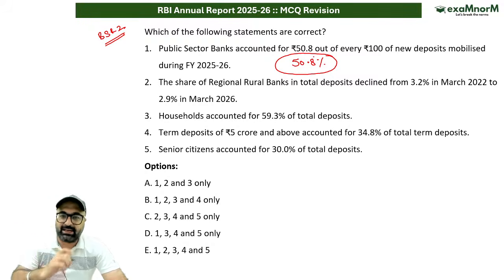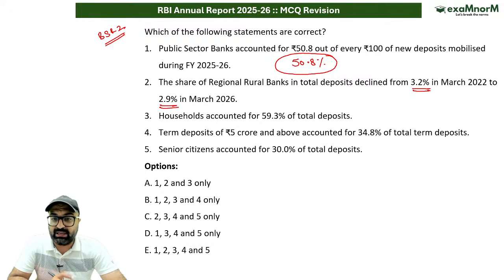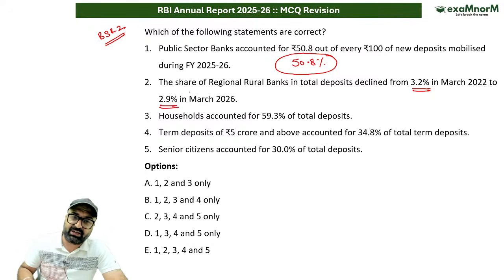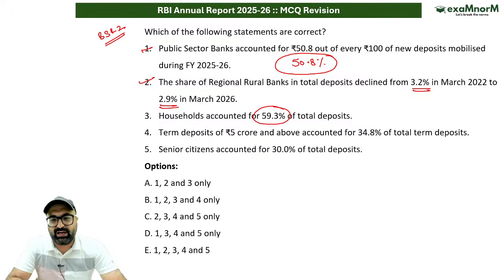That is correct. Next, the share of regional rural banks in the total deposit has declined from 3.2% to 2.9%. So the share of RRBs in the total deposit has declined. That is correct. Household accounted for what percent? The household accounted for 59.3%, which means out of 160 rupees is deposited by the household sector itself.